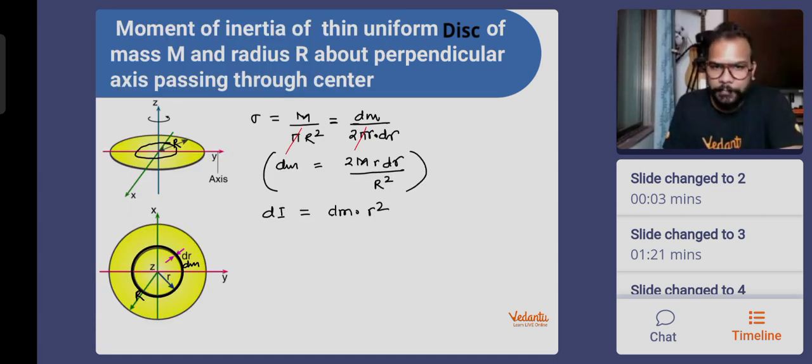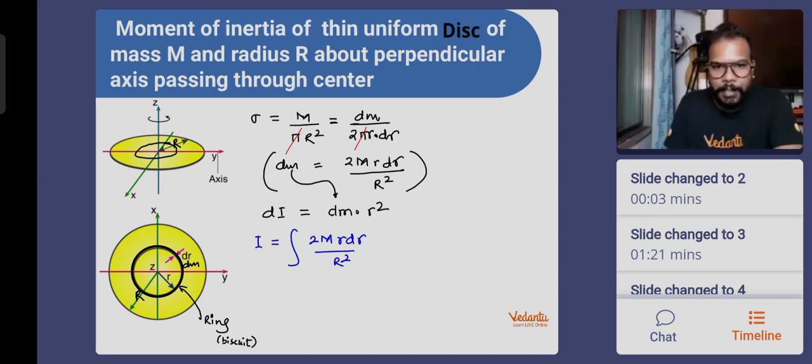So now the ring that you see, okay, this ring that you see, the biscuit. Just a minute. Okay, so for the ring, the biscuit, its moment of inertia is dm into r square. You'll be putting this dm here, and then you'll be integrating. So moment of inertia is going to be the integration of 2 M r dr divided by capital R square multiplied by small r square. So 2 capital M and capital R square come out, and what you're left with in the integration is r square into small r, that is r cube, into dr.